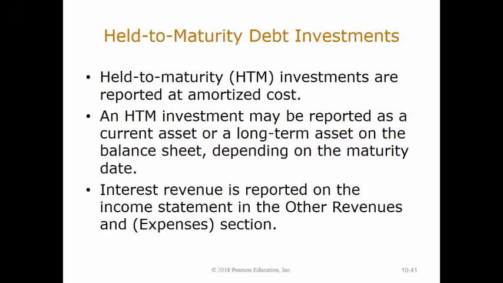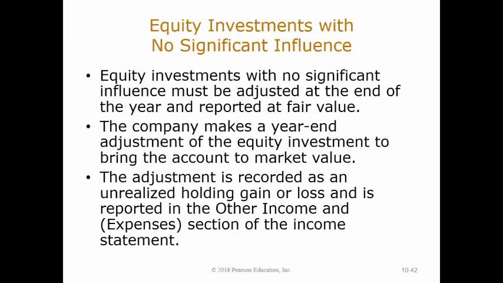Held to maturity investments are normally reported at amortized cost, which is explained in advanced accounting courses. Depending on the maturity date, the held to maturity investment is reported as a current asset or long-term asset on the balance sheet. When the maturity date is within 1 year of the balance sheet date, the held-to-maturity investment is reported as a current asset. Otherwise, the asset is reported as long-term. Interest revenue earned on held-to-maturity investments is reported on the income statement in the Other Revenues and Expenses section.